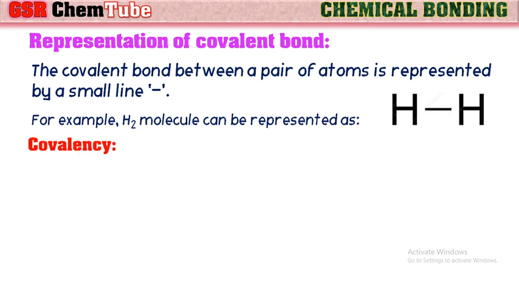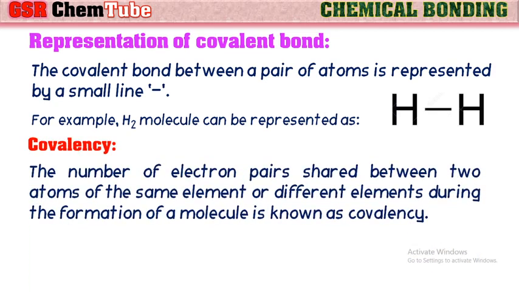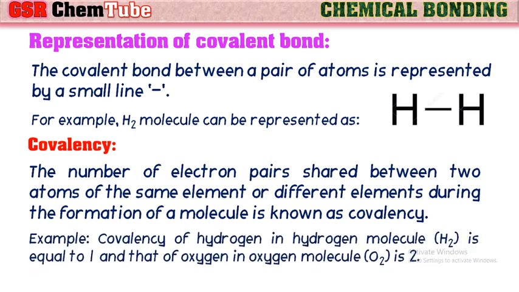Next, covalency. The number of electron pairs shared between two atoms of the same element or different elements during the formation of a molecule is known as its covalency. For example, the covalency of hydrogen in the hydrogen molecule is 1. That means each hydrogen atom shares a pair of electrons in the formation of the hydrogen molecule. So the number of electron pairs shared by the atoms in the molecule is known as its covalency. Hence the covalency of hydrogen in the H2 molecule is 1.